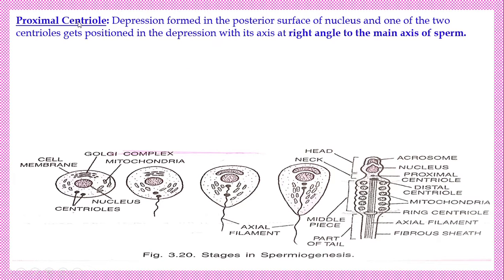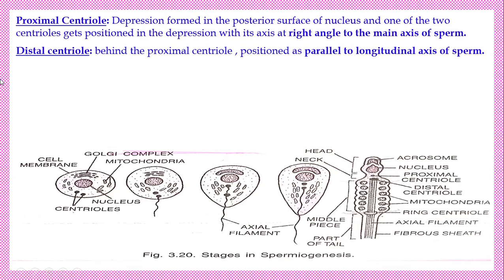Look, a depression is found on the posterior side of the nucleus, and one of the two centrioles gets positioned in the depression with its axis at a right angle to the main axis of the sperm. This is the proximal centriole. It is at a right angle to the main axis of the sperm. That is, it lies across the main axis, in the depression behind the nucleus. That is called the proximal centriole.